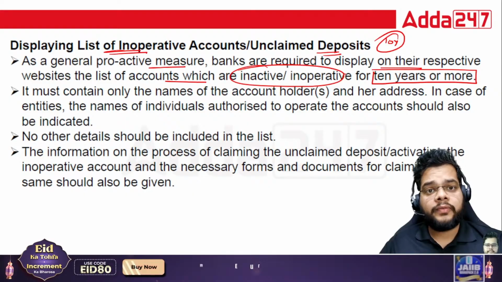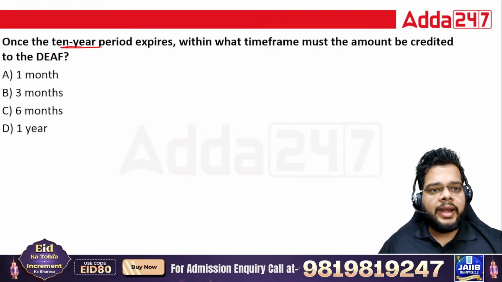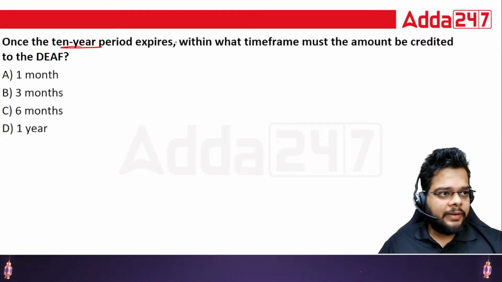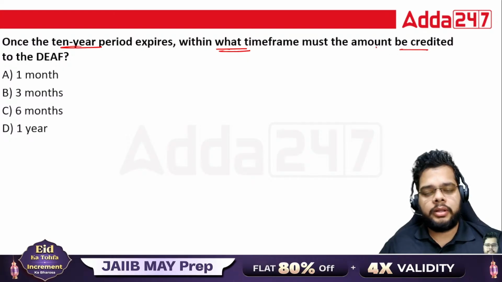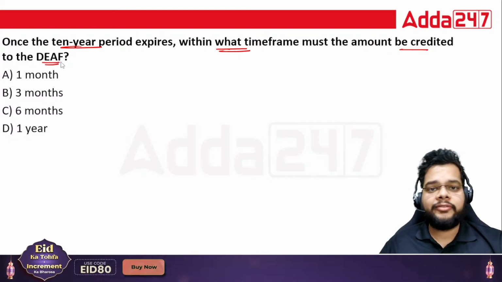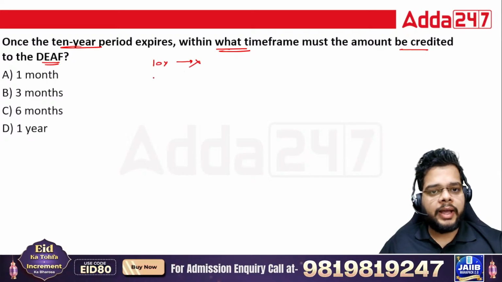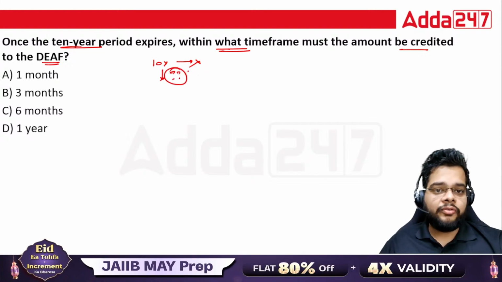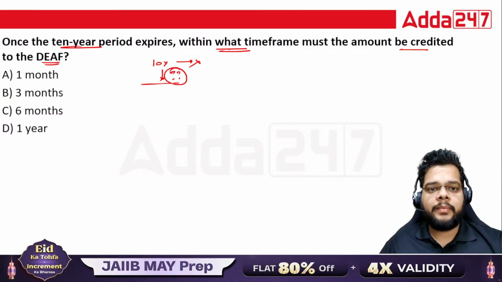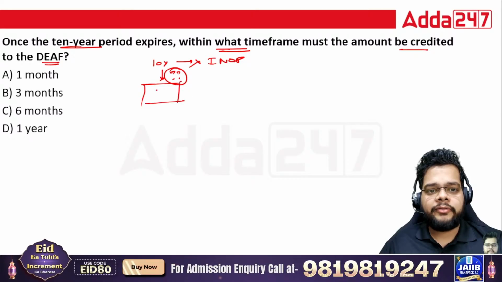And we talk about which type of fund? That is the DEF fund, right? Once the 10-year period has lapsed, within what time frame must the amount be credited to the DEF fund? After these 10 years, how many years or months do you have to wait in order to transfer the amount of this inoperative account into the DEF fund?